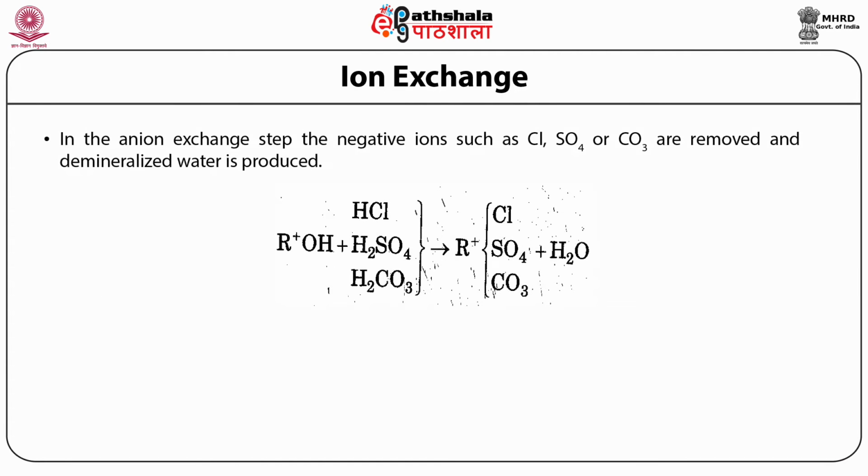In the anion exchange step, the negative ions such as chloride, sulfate or carbonate are removed and demineralized water is produced. Here in this reaction we have seen that the ROH resin reacts with HCl, H2SO4 and the bicarbonate ion, and it exchanges the hydroxide for these ions and demineralizes the water. This demineralization process is continued till the whole water is demineralized by using the resin.